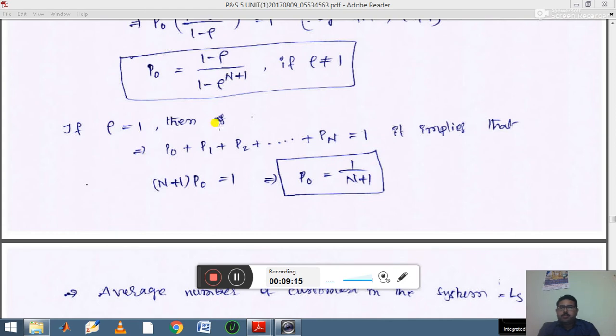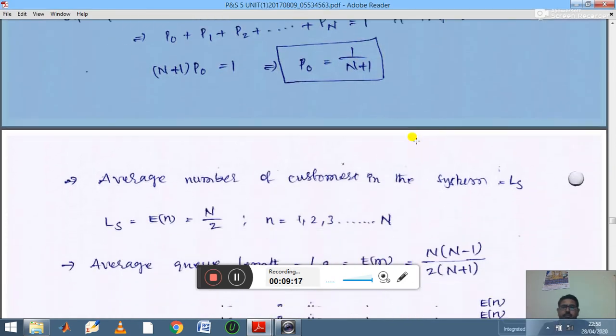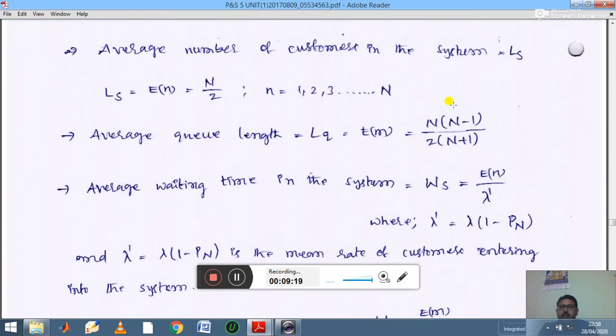Then similarly you remember a few more formulas. Average number of customers in the system, that is LS. Here the LS value or E of n is calculated by using the formula capital N by 2. Then similarly average queue length, LQ, is calculated by the formula n into (n minus 1) by 2 into (n plus 1).